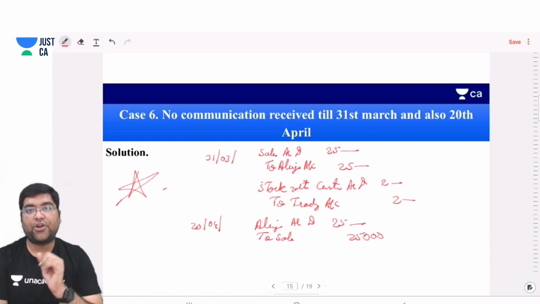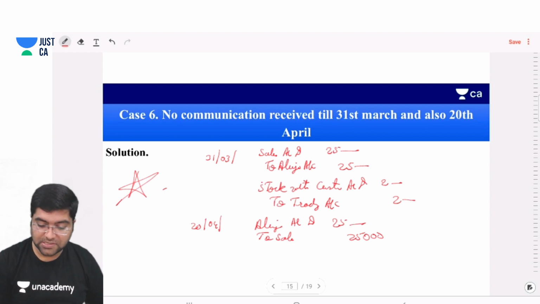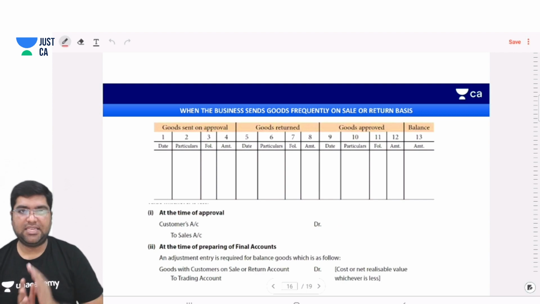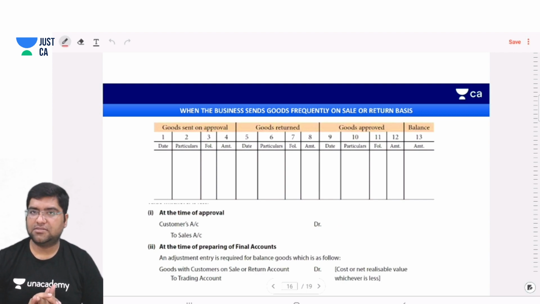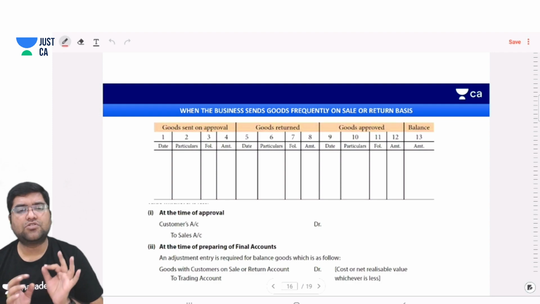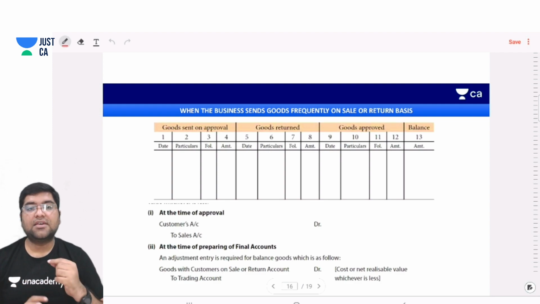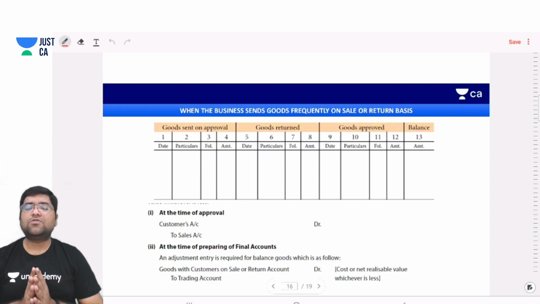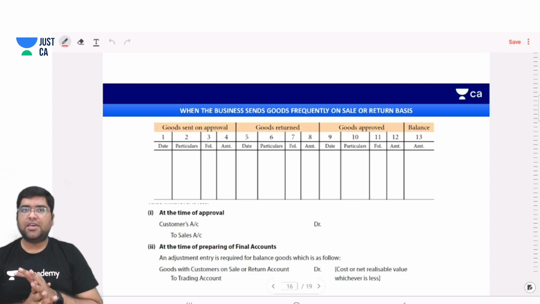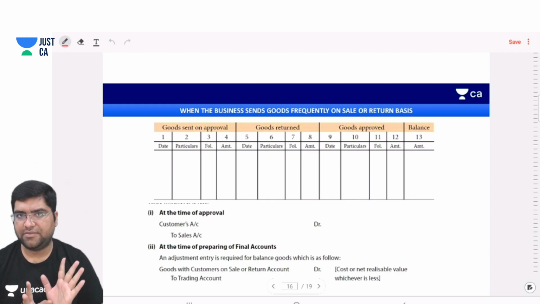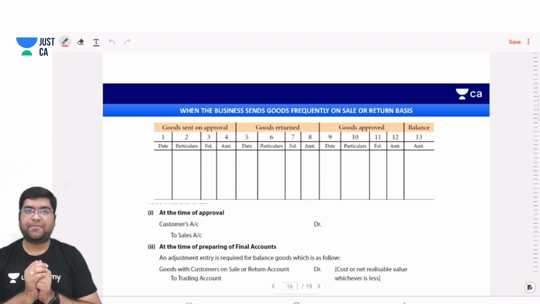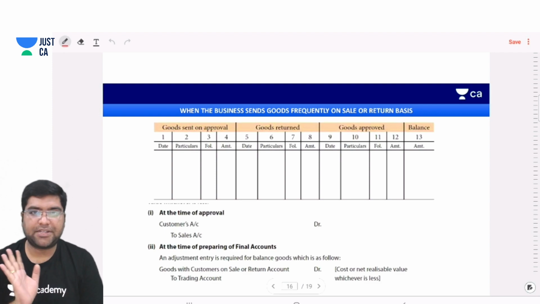So next, we will go to the second point, when goods are sold frequently on sale or return basis. Again, it's not that important, but still, if the institute asks, you will be able to solve it 100%. So what do we have to do? Guys, when goods are sold frequently on approval basis, we do not pass any entries at the time of sale. No entry is passed. Just a ledger is created, a book is created, and in that book, records are kept.